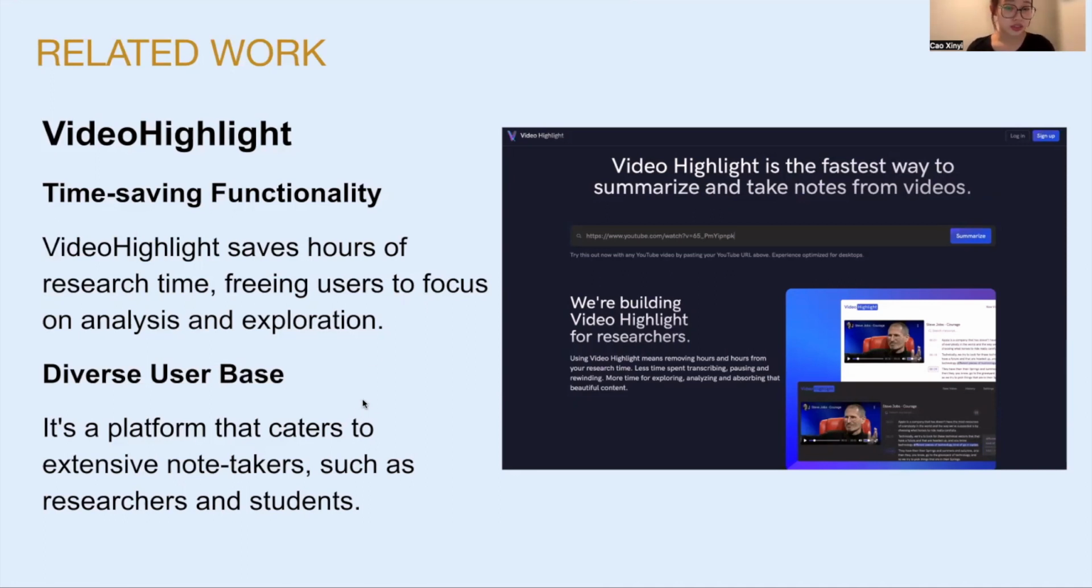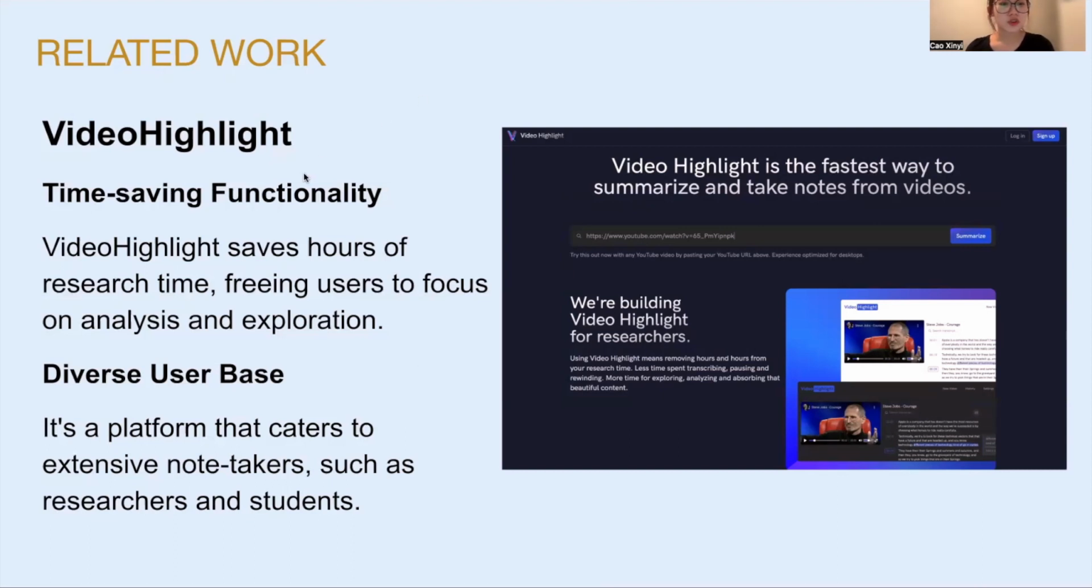The other thing is that there is a large user base for Video Highlight. It's a platform that caters to extensive note takers, such as researchers and students, so that they can quickly extract the key information from the video content and use it to study or learn or do anything.